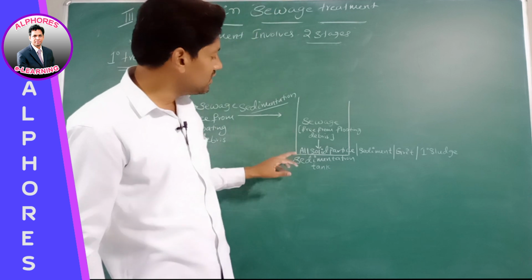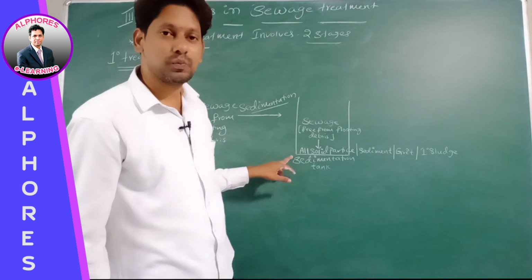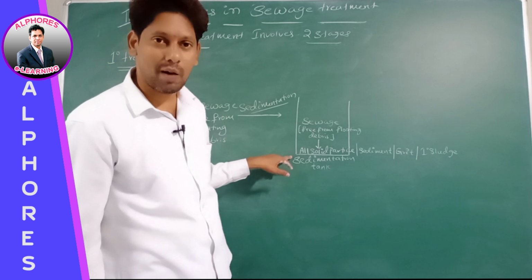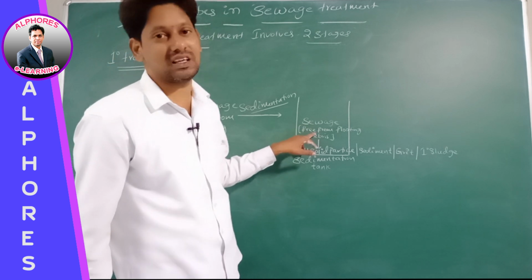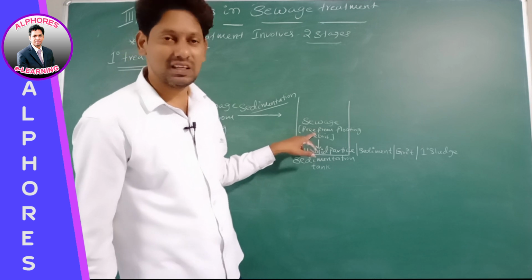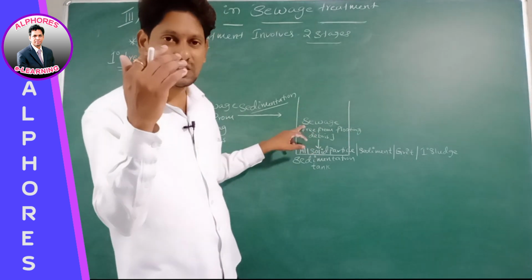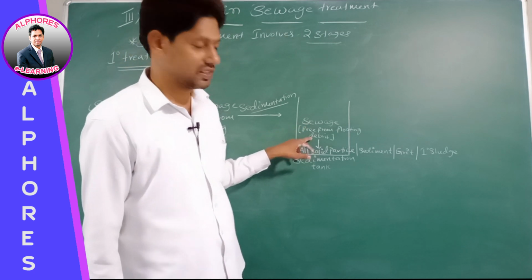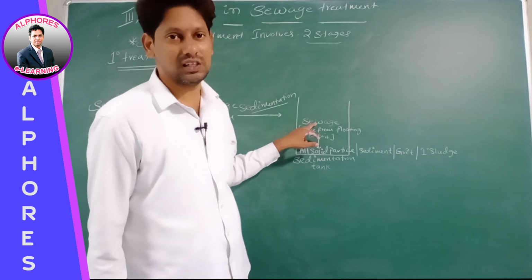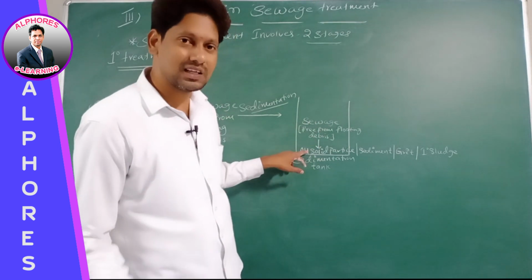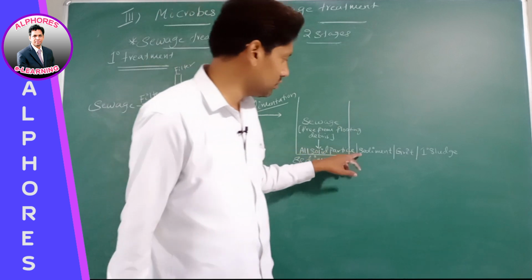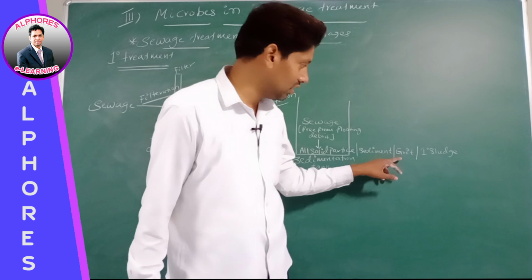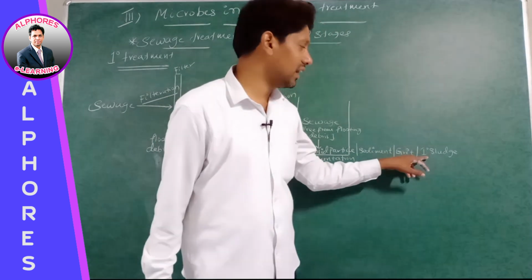Now see, in the sedimentation tank, sedimentation has taken place. Due to sedimentation, all solid particles present in sewage get settled down. Those solid particles which settled down are called sediment or grit or primary sludge.